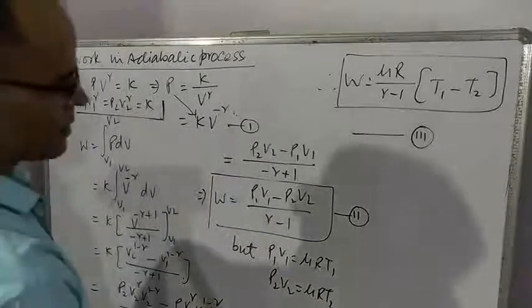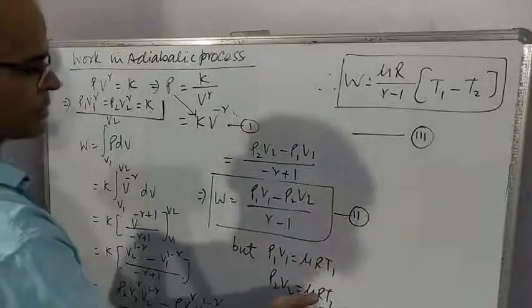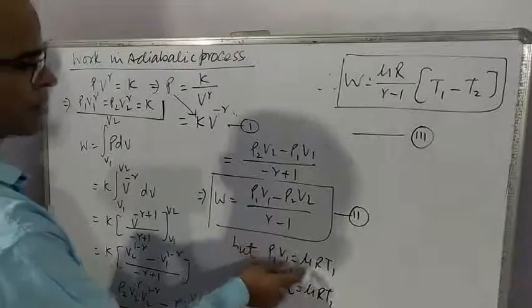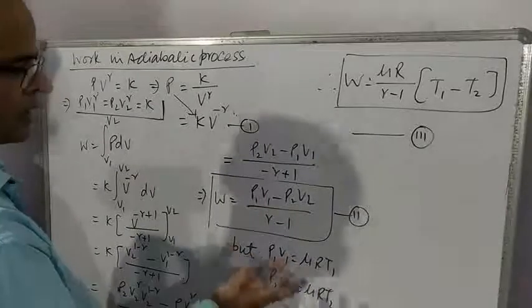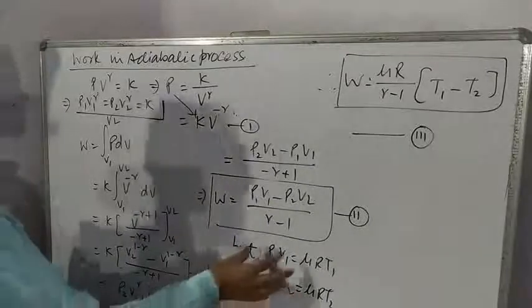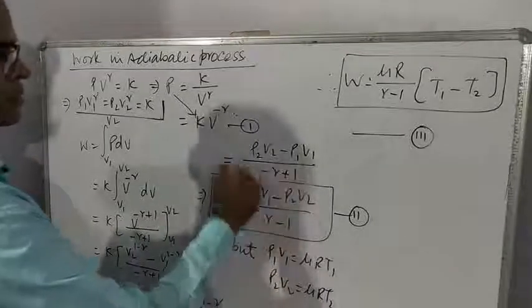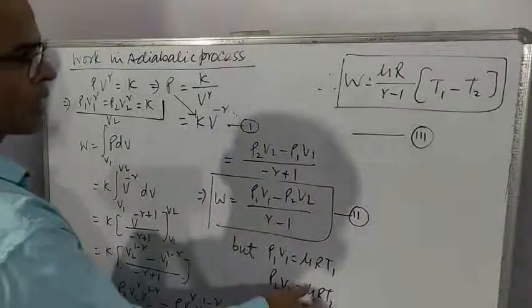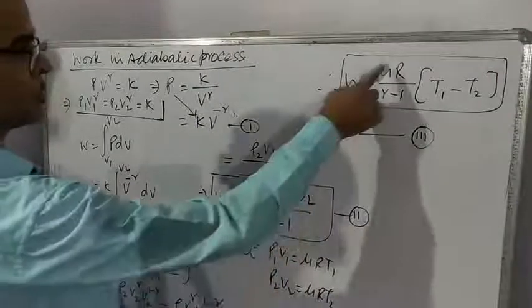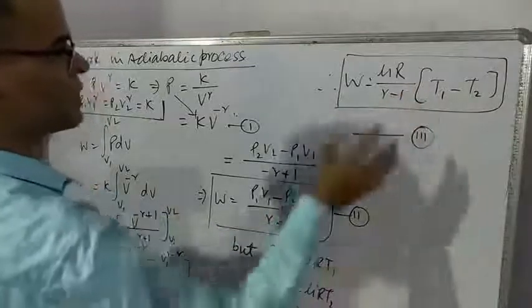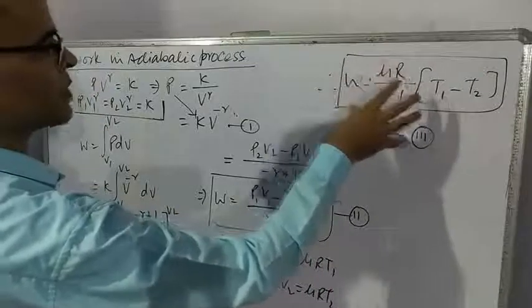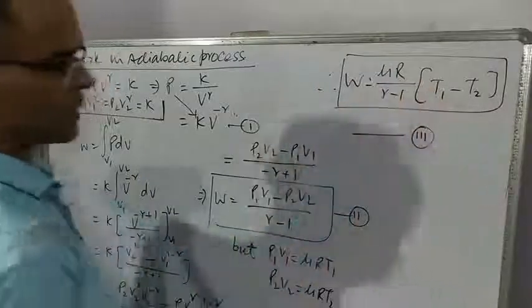Suppose initially temperature is T1 and final temperature is T2. So you can write P1 V1 is equal to μRT1, P2 V2 is equal to μRT2, ideal gas equation. Now transfer these two values in equation 2. μR is common, so it becomes μR upon (γ-1) times (T1 minus T2). So this is work done in adiabatic process in terms of temperature.